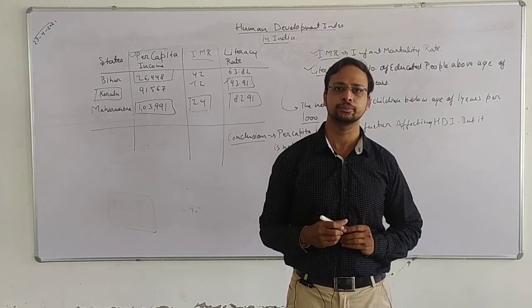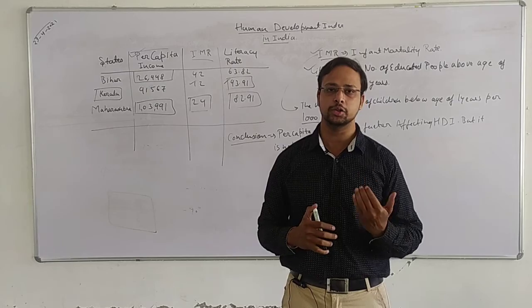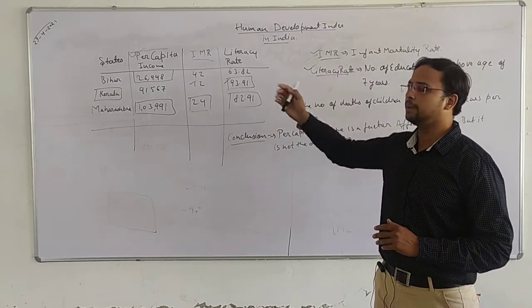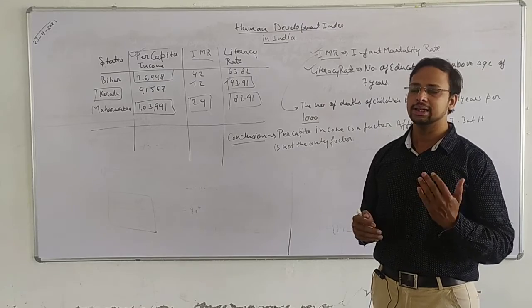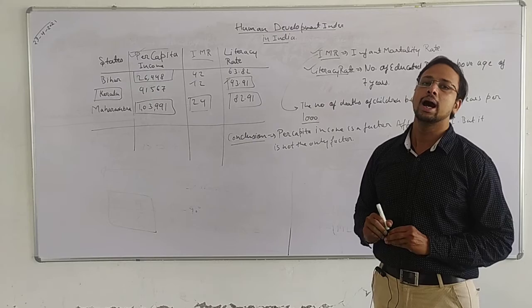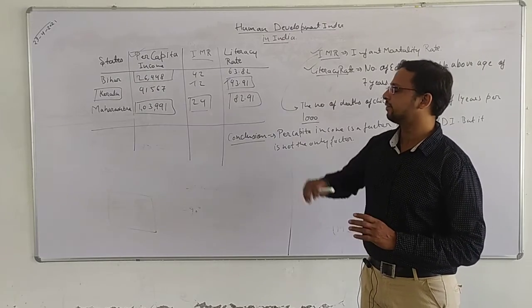I hope you have understood the situation of human development in India. We can say that Bihar is the worst state, with the lowest per capita income, the highest infant mortality rate and the lowest literacy rate.